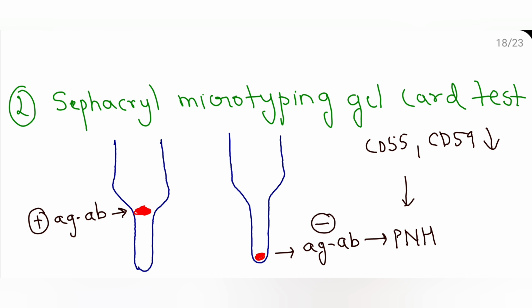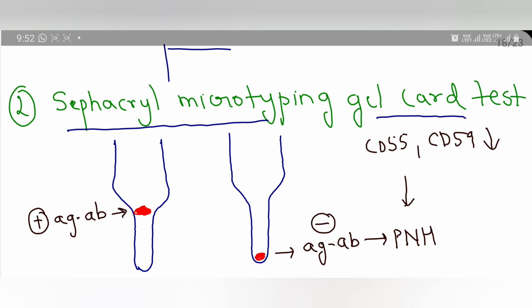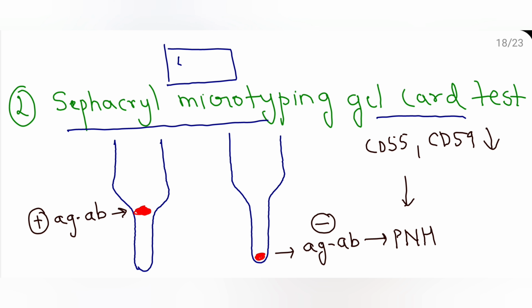Now, the microtyping gel card test. In this, we have the microtyping gel card. Gel card is the size of a credit card, and it has a dilated upper portion and a narrow lower portion. So we use the respective antibody. Suppose we use CD55 and CD59, so respective antibody we'll use for this.